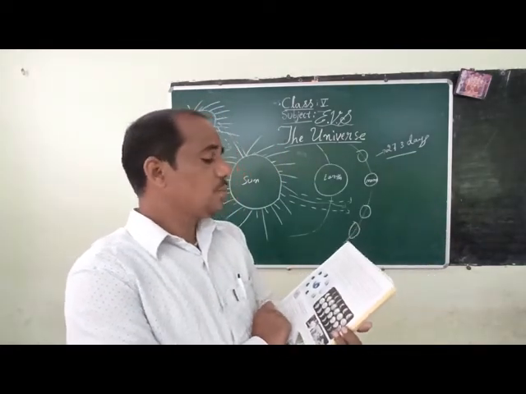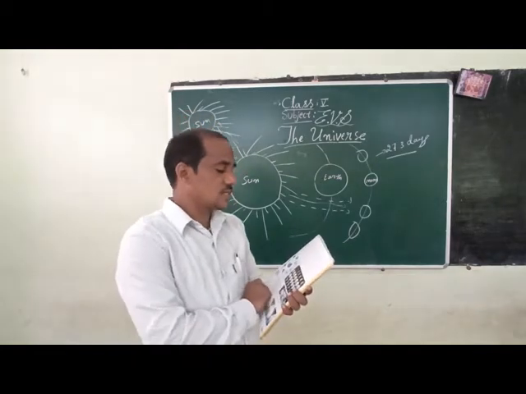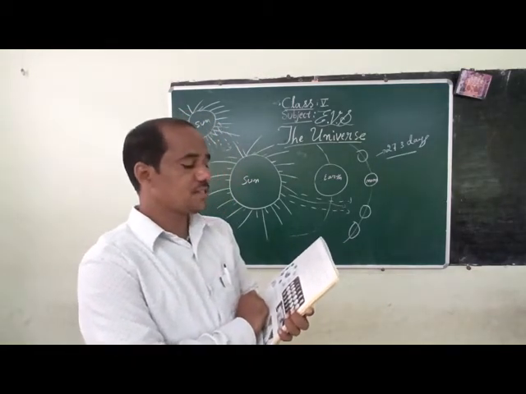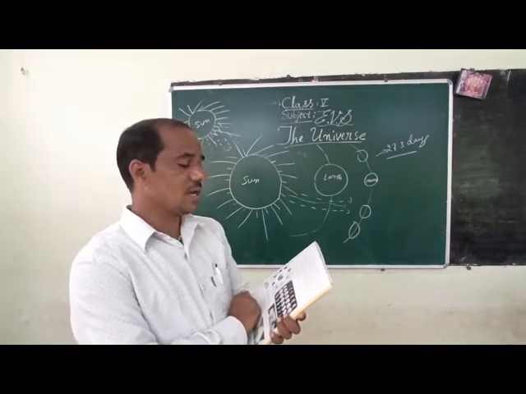Next, when the moon comes between the earth and the sun, the part of the moon facing us does not receive the sunlight.